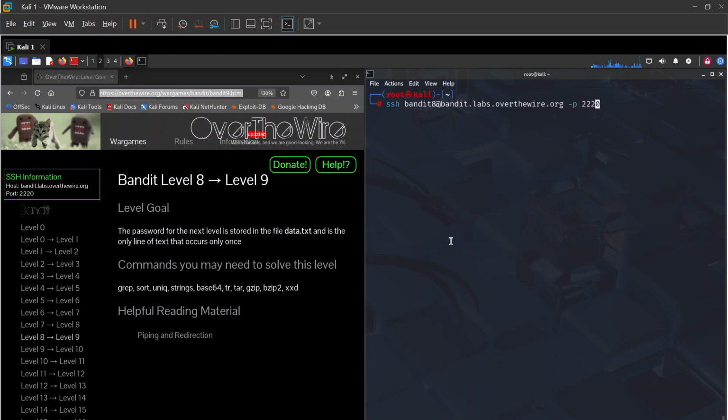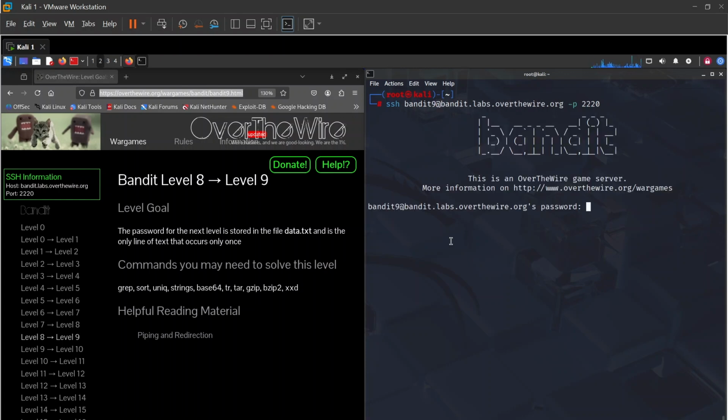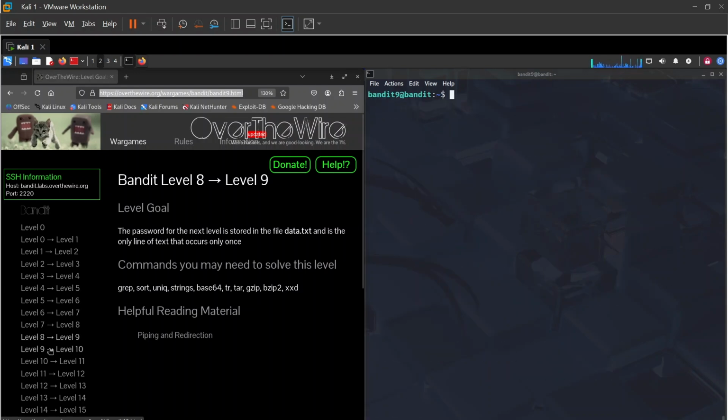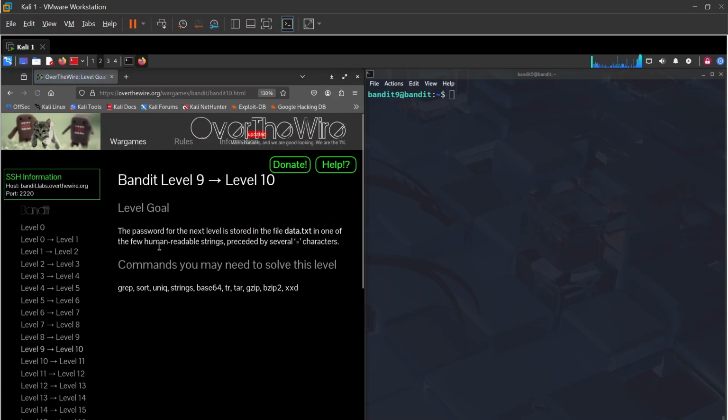And I'm going to go into Bandit 9, hit enter. I'm going to paste, hit enter. Voila, we're in Bandit 9. So let's head on to Bandit level 9 going to 10. The password for the next level is stored in the file data.txt in one of the few human-readable strings, preceded by several equals characters. Now this is where we're going to be using strings, I believe. Now let's ls.